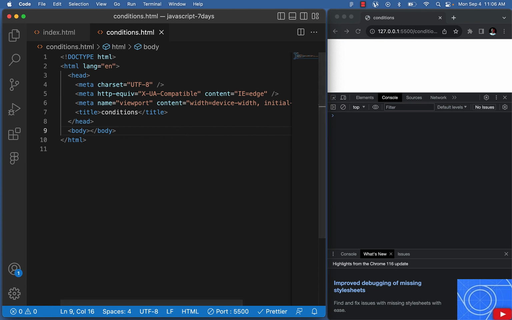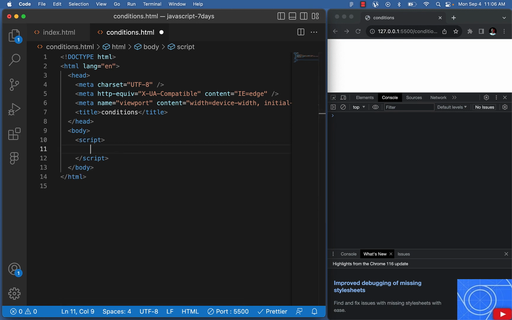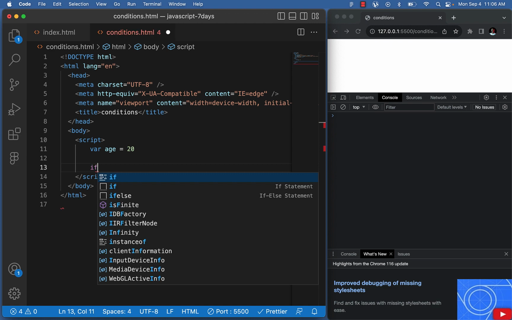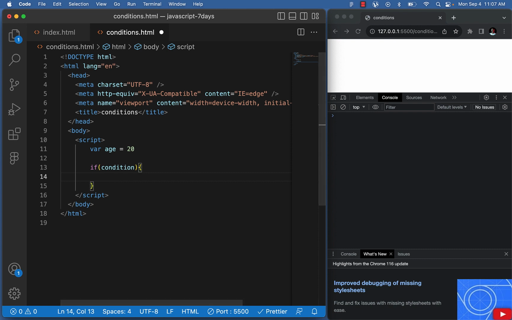So now that I have this, what exactly are conditional statements? Conditional statements are used to perform different actions based on different conditions. So let's start. If we have a JavaScript function here, or let's say there is a variable of age that is equal to 20, for example, we could now set up a condition. So we have the if, else condition, and so on and so forth. We'll start with the if. Inside here comes in our condition, right? We'll now have a block here. So we can now have what will happen when this particular condition is true. This will only trigger when this condition here is actually right.